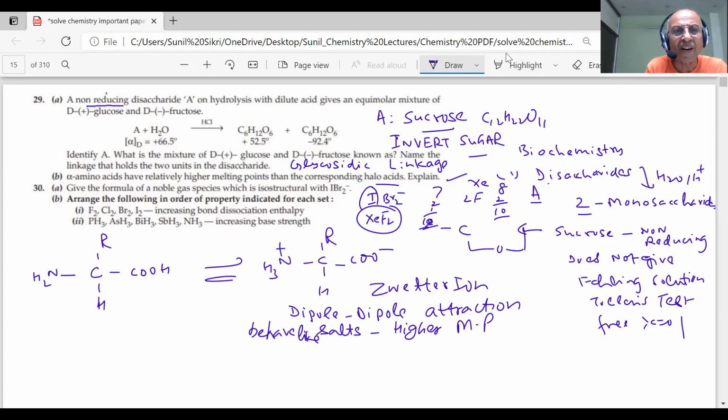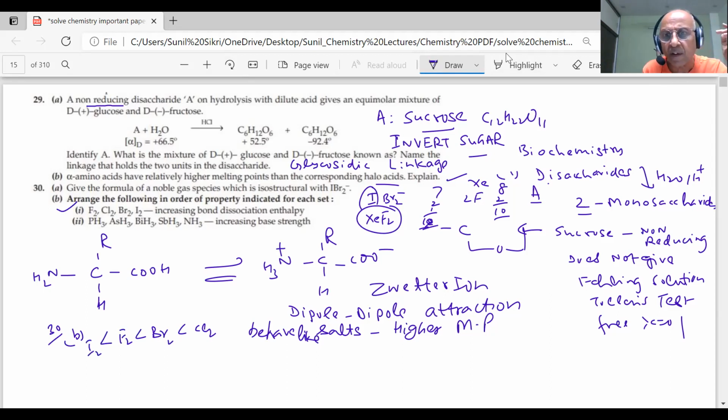Arrange the following in order of the property indicated. This is an important question because fluorine has a compact size, small radius, so large electron repulsions are there. So the order of increasing bond dissociation enthalpy: Cl2 will have the largest bond dissociation enthalpy. After Cl2 will come Br2, then F2 becomes less, and the least is I2.